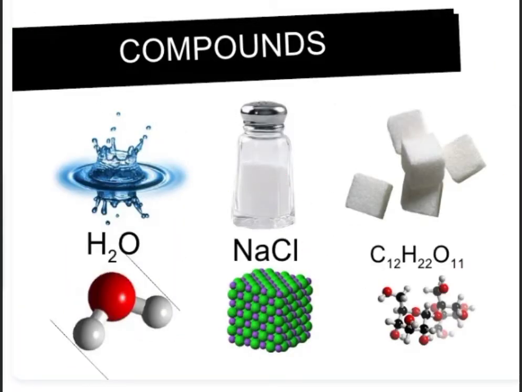Here are the examples of compounds. First one is water. As I have told you, there are two elements, hydrogen and oxygen. And next one is NaCl, in which Na means sodium and Cl means chlorine. These two elements are combined and form NaCl, means a compound. Next one is C12H22O11. There are three elements, carbon, hydrogen and oxygen. And all of these are chemically bonded and form a compound.